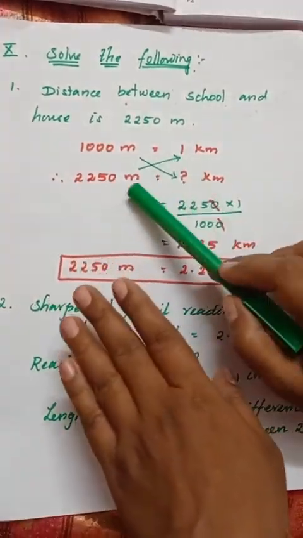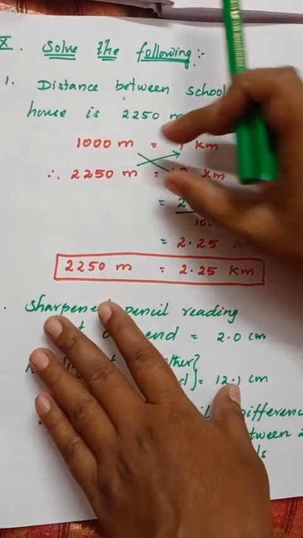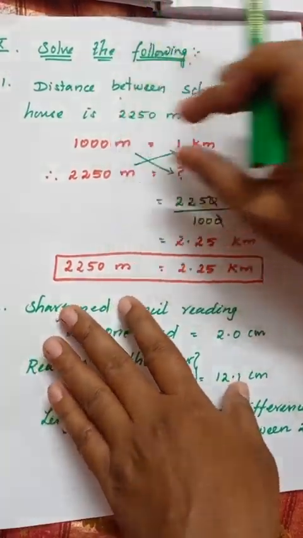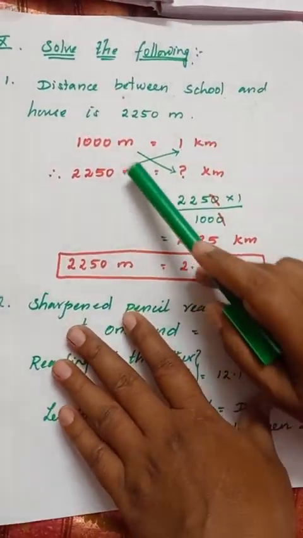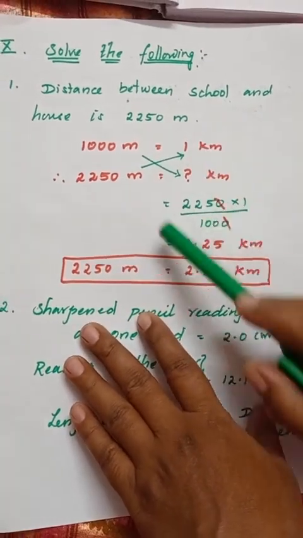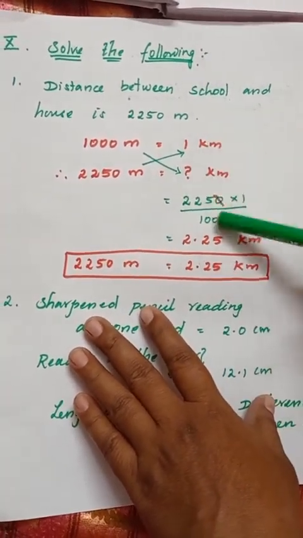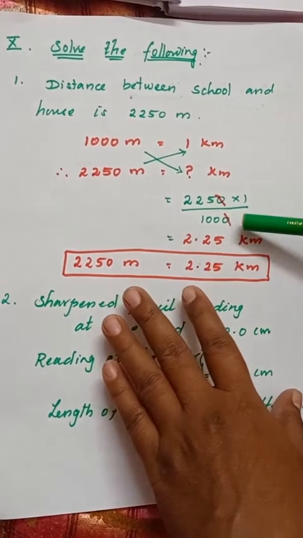That's it, children. Now what do we do? We just crisscross the same units. You write it on the same side and then crisscross it, children. When you crisscross it, multiply the values you're getting on top and then divide by the value you're writing down.